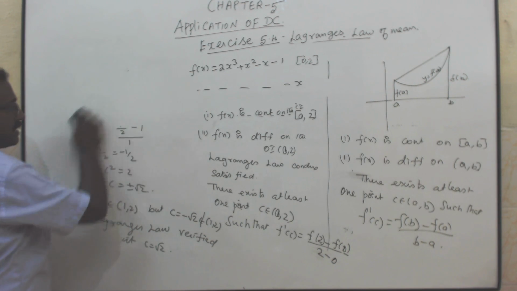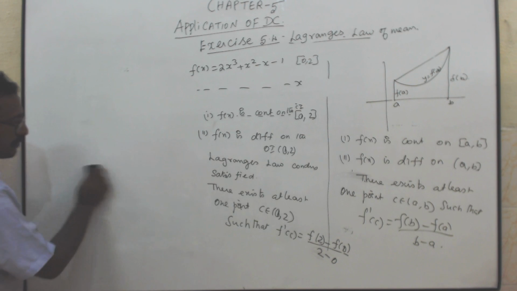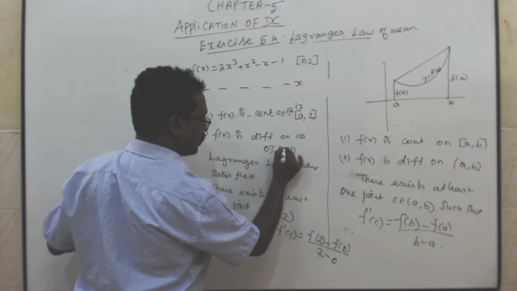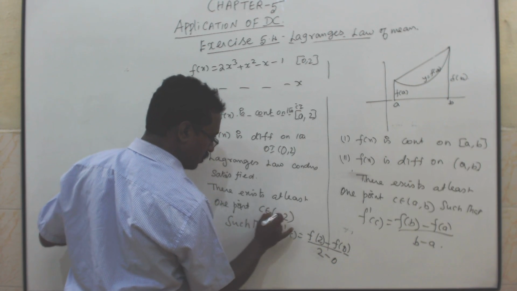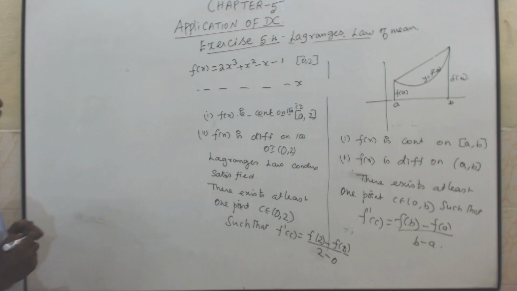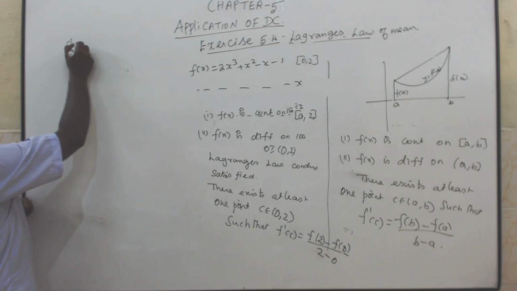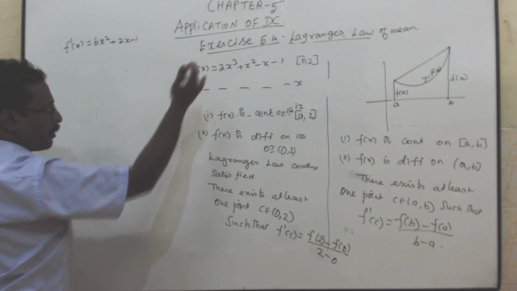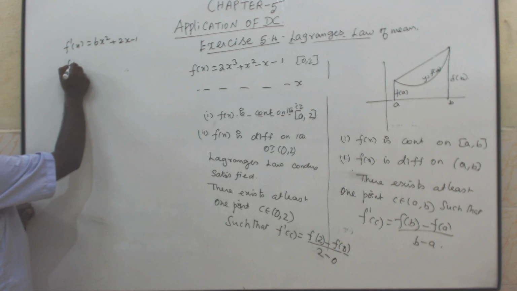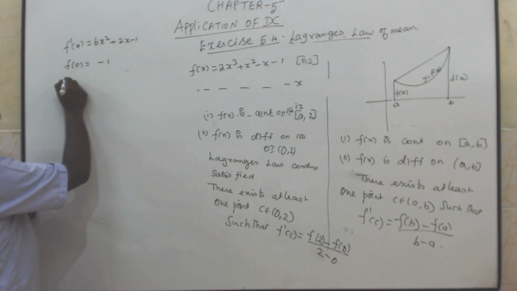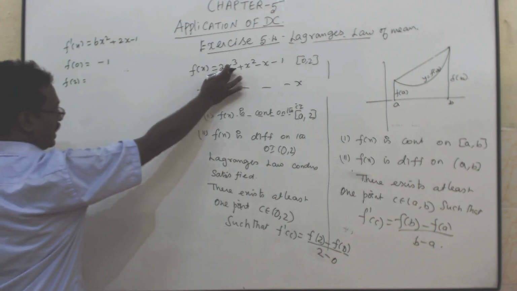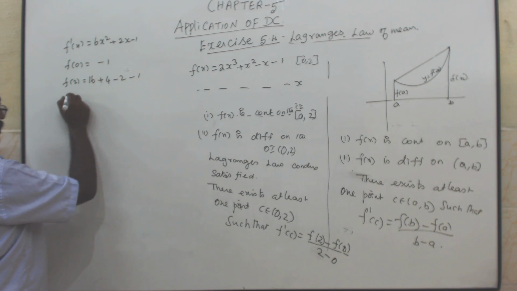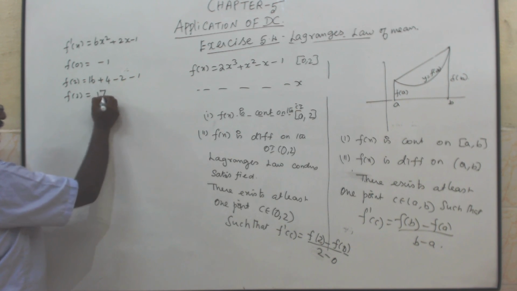Now only this part changes. f dash of x is 6x square plus 2x minus 1, power comes in front, power minus 1. f of 0 is minus 1. f of 2: 2 cube is 8, 8 into 2 is 16, plus 4 minus 2 minus 1, that is f of 2 is equal to 17.